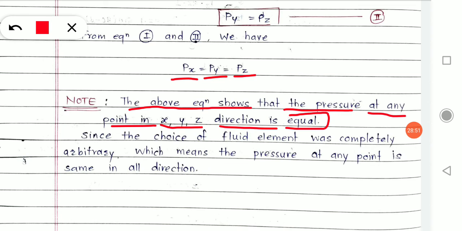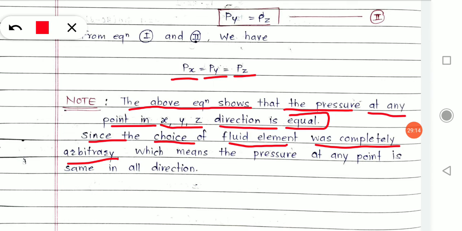Now, since the choice of fluid element was completely arbitrary, meaning what happened is that we have defined and derived for one element that Px, Py and Pz are equal. But what if I consider another element in another place?